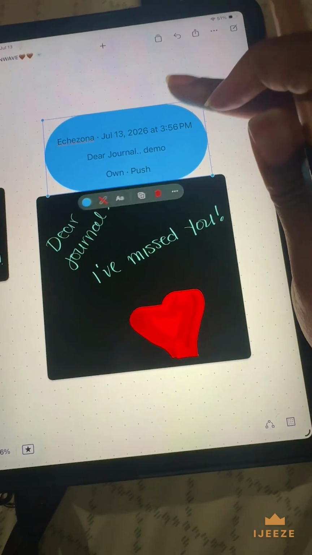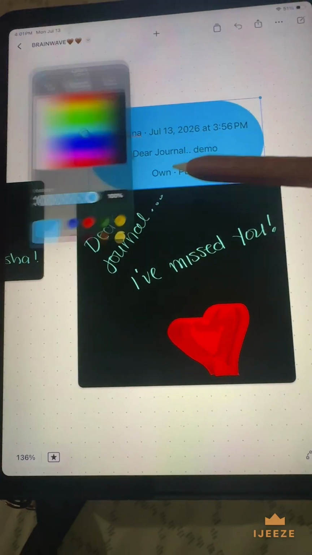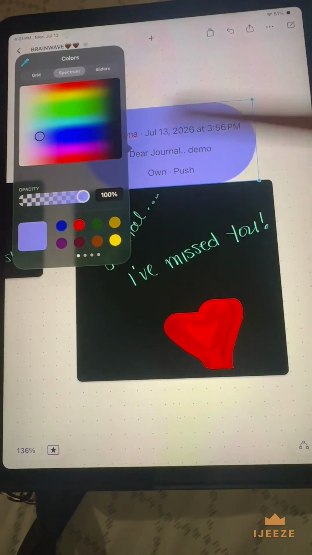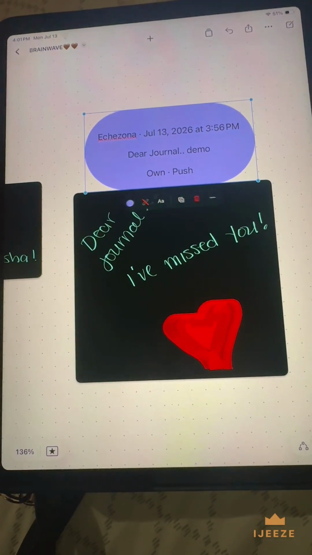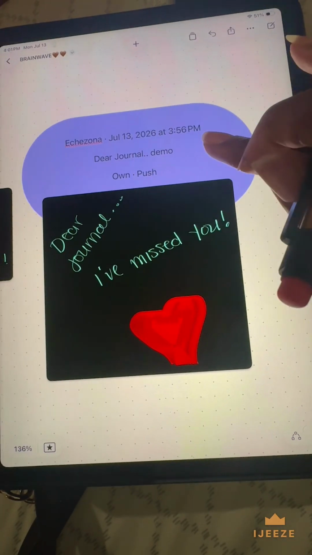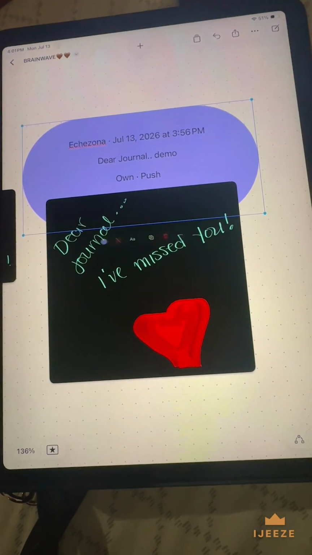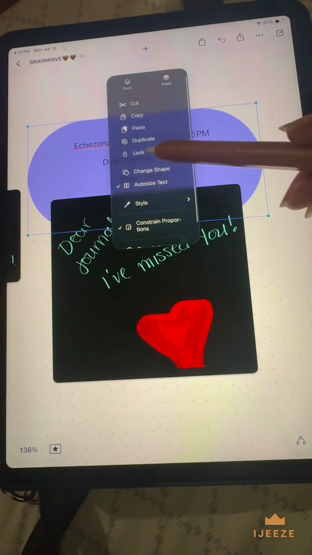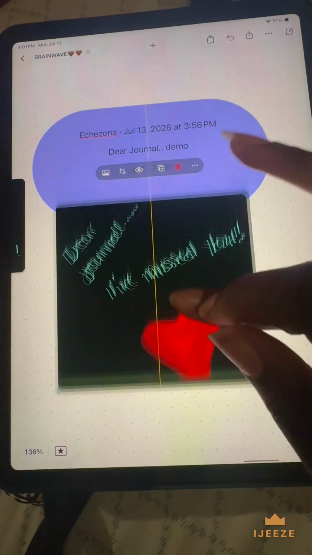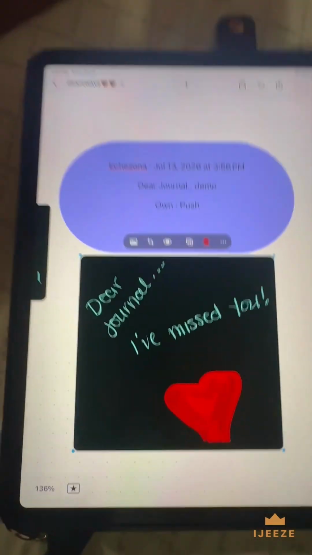Obviously I can change this. Let me change this color actually. I'm just showing you really quickly random creativity moments. Ta-da. Actually I can make this even bigger. Like that, right? Let's lock it. I have to lock it because I don't want this moving. I didn't lock this, so I can do this here. I can do a bunch of things, but you understand what I'm trying to say.